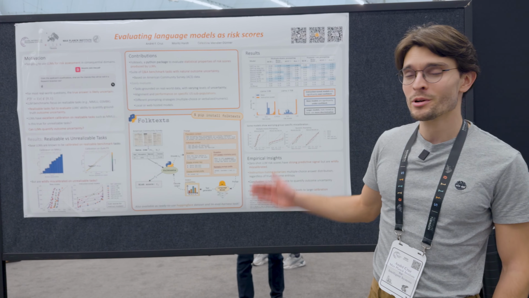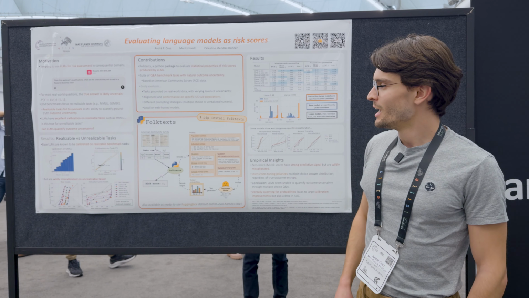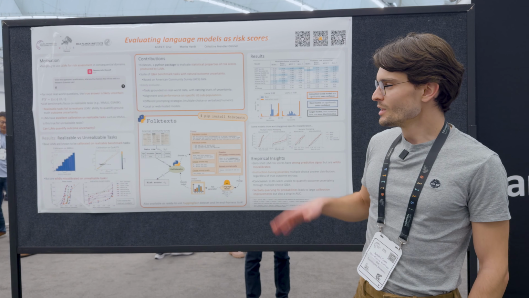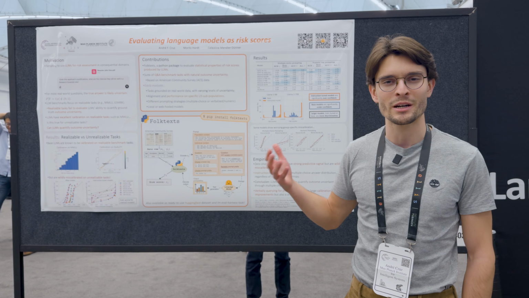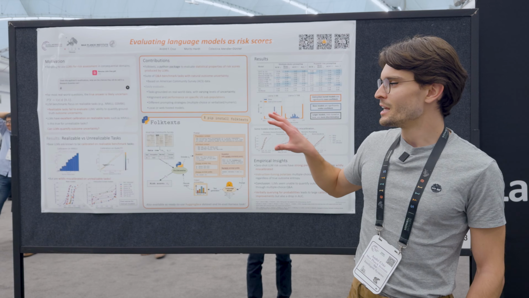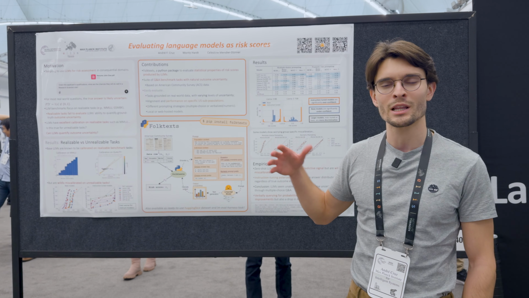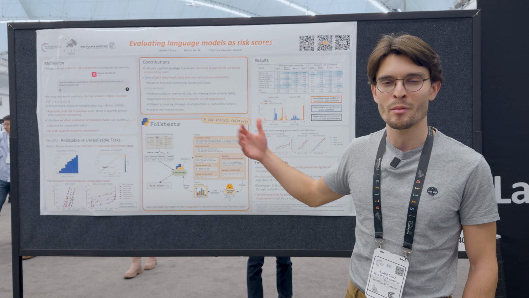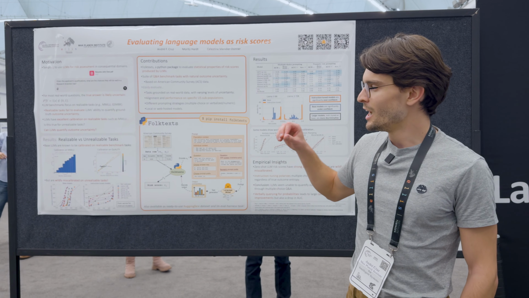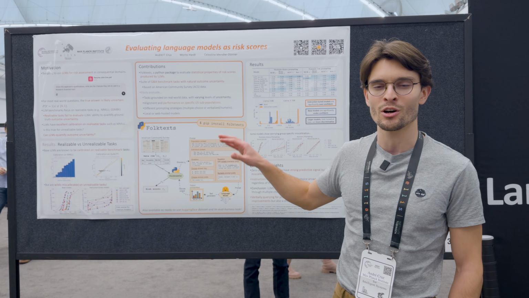And today we're here presenting at NeurIPS work of ours on the calibration of language models. The main point of the paper is we're trying to point out a blind spot in the benchmarking literature in LLMs. It's somewhat well known that LLM-based models are very well calibrated on realizable tasks, or very well calibrated on benchmarks and multiple choice Q&A in general, like MMLU and all these sorts of benchmarks. We're pointing out that they're not actually very well calibrated on all benchmarks. They're just very well calibrated on realizable benchmarks.